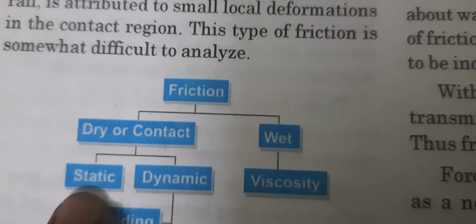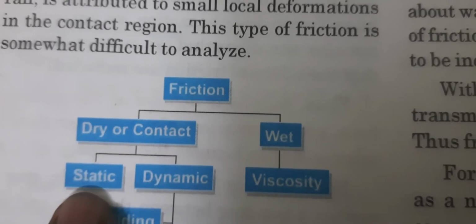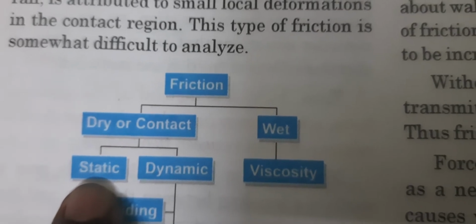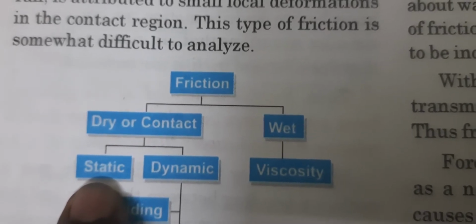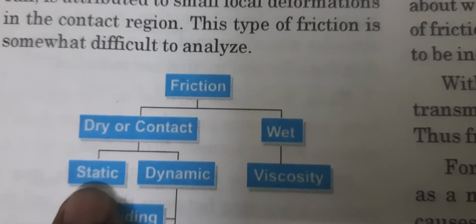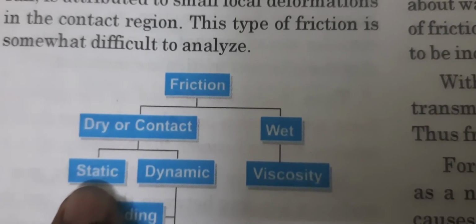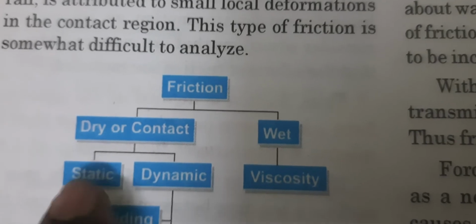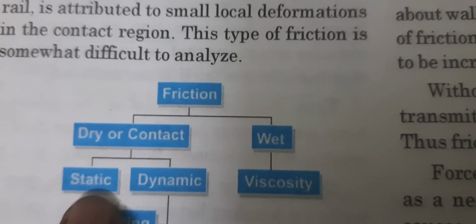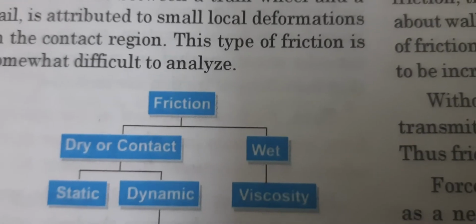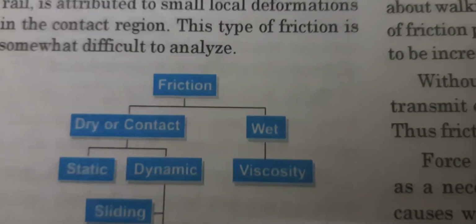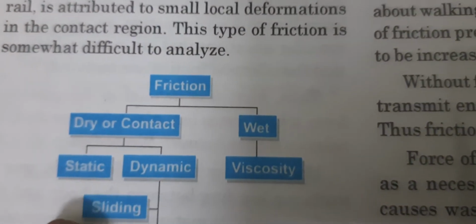Static friction is between an object which is static. Static means at rest in one particular position, it doesn't move. For example, when you keep an almari on a floor, now the floor holds the almari with a force of friction. So you need to overcome that force of friction when you want to push the almari. You want to move the almari from one position to another position.